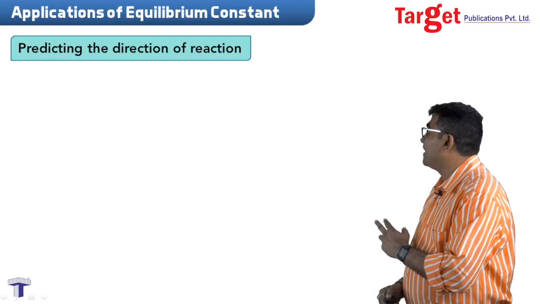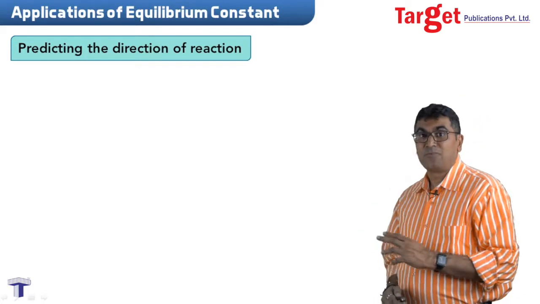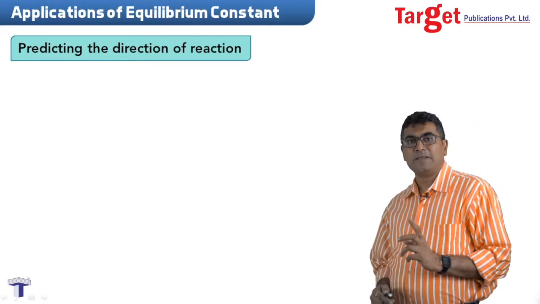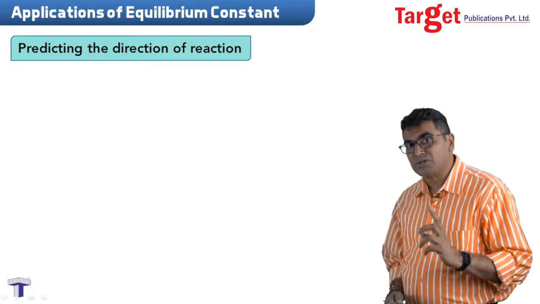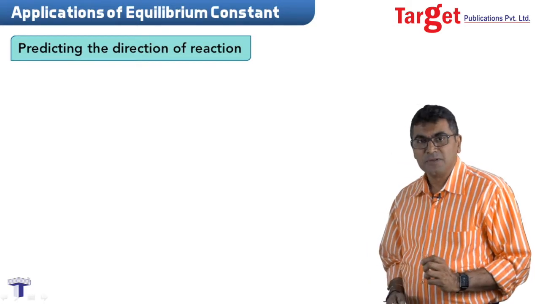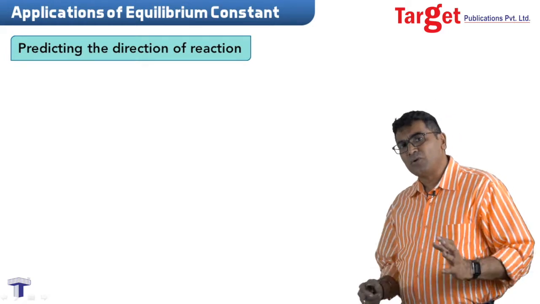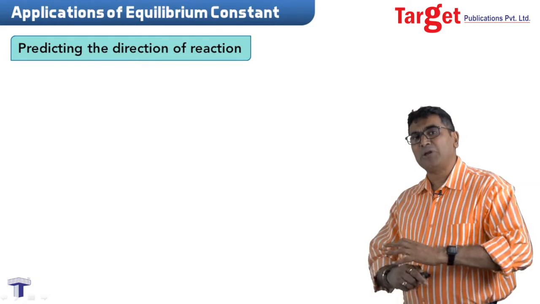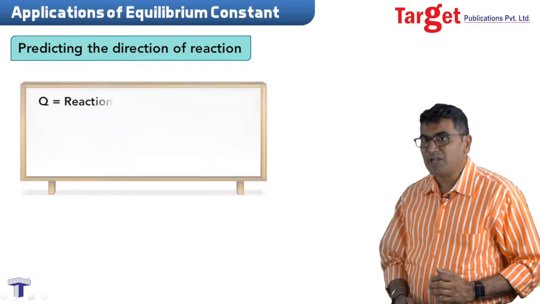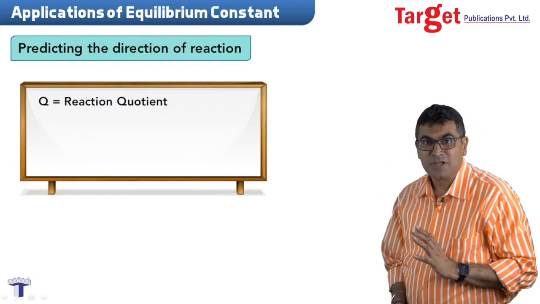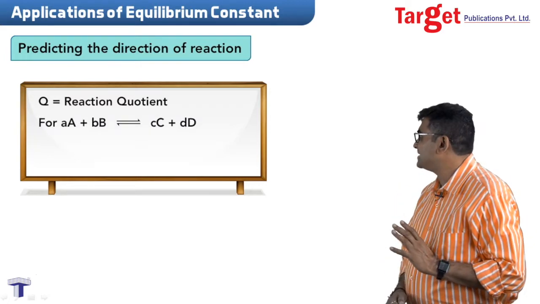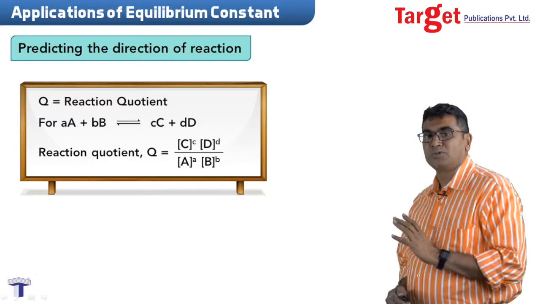Now we look at how equilibrium constant can be used for predicting the direction of a particular reaction. You may recall very well that the expression for equilibrium constant contained concentration terms only at equilibrium. Suppose we want to take concentrations at any particular stage of the reaction, then we come across a term called reaction quotient. Now reaction quotient has the same expression as equilibrium constant.